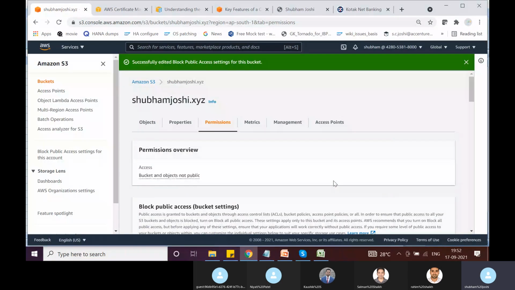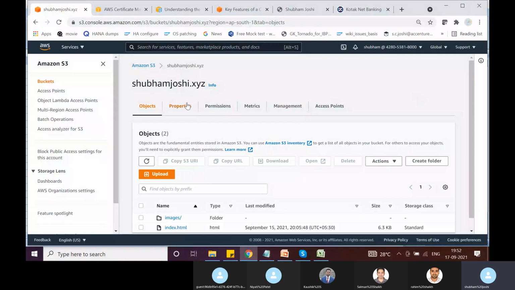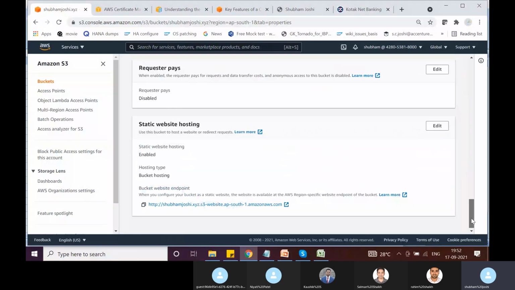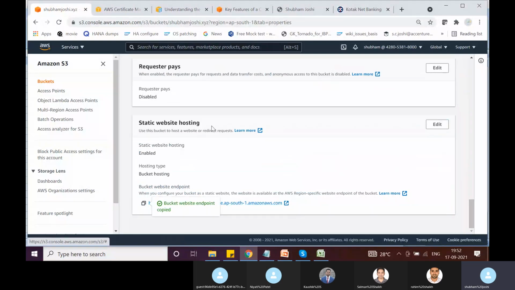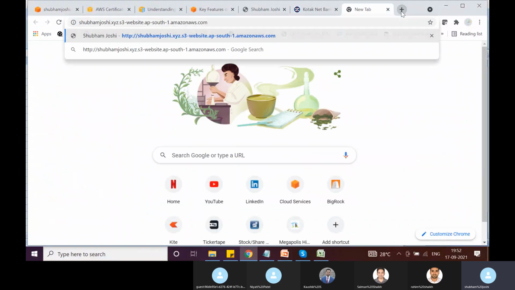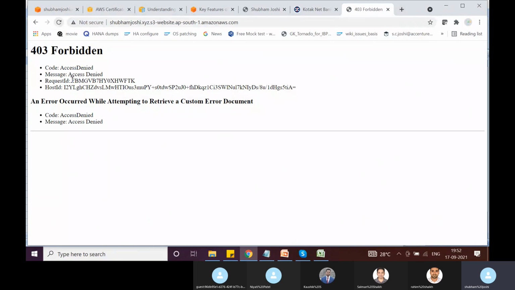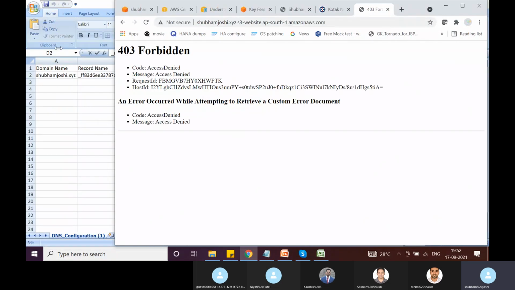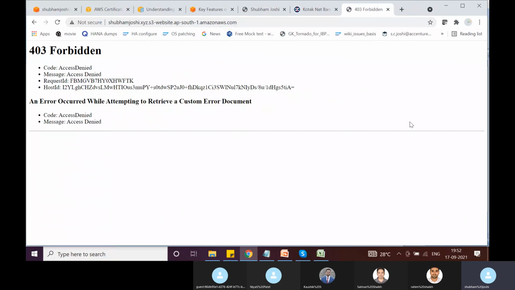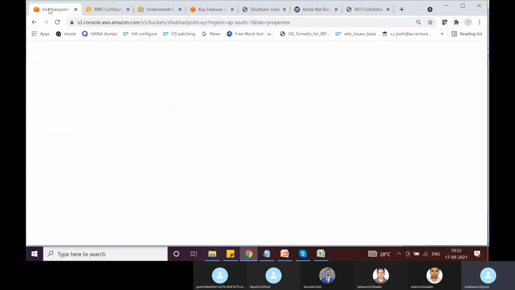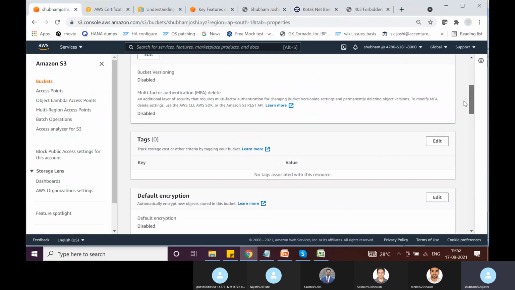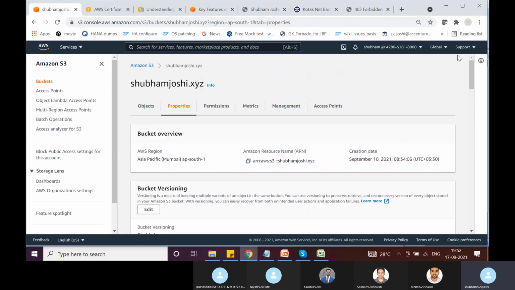Now all kind of public access has been revoked, and if I try to access the same website endpoint, I will not be able to access it. It looks like it is cached, but we can see this is 403 forbidden because we have disabled all kind of public access. So now let's see how we can serve it via a CloudFront distribution.